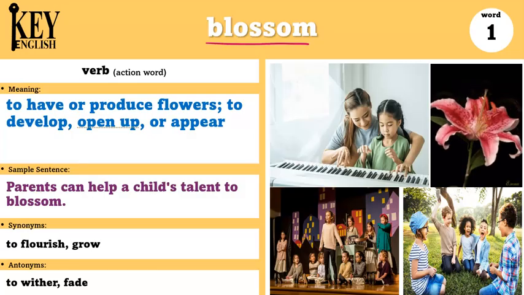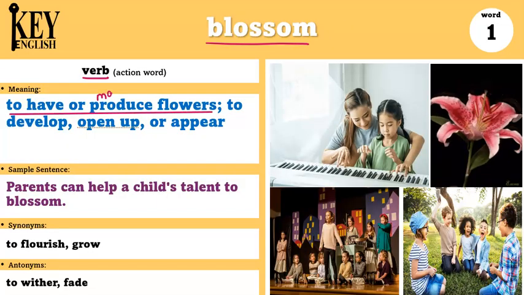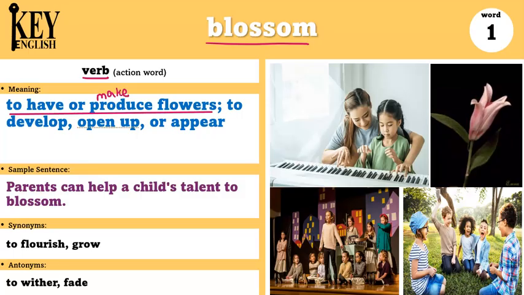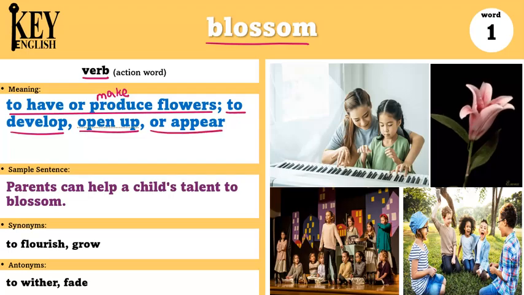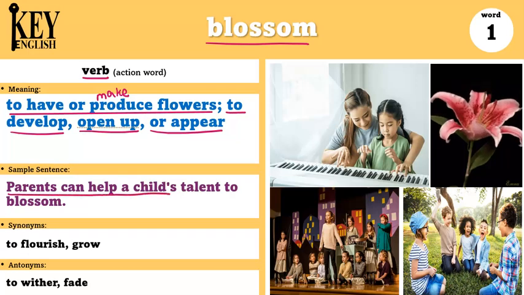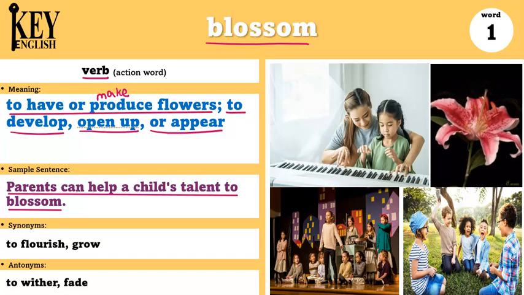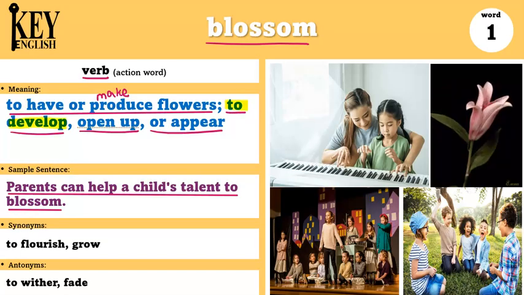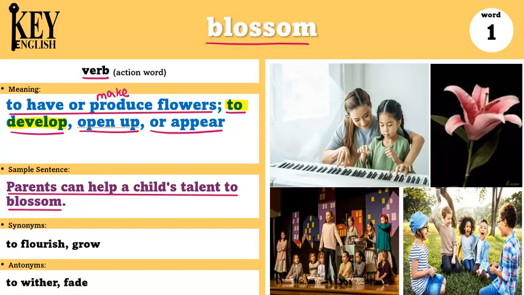Blossom can also be used as a verb, and it means to have or produce flowers. So when a plant is making flowers, or it can mean to develop, open up, or appear, and we'll talk about this more. The example says, parents can help a child's talent to blossom. So in this second definition, since blossom means to develop, it's the same as saying to make better. So a parent can make a child's talent better by helping them.